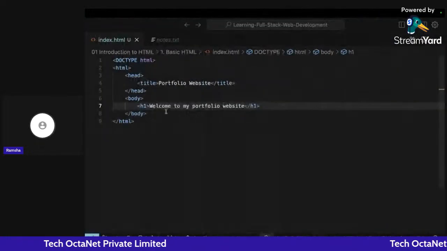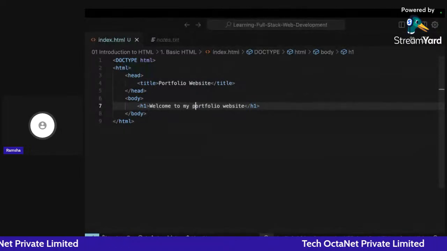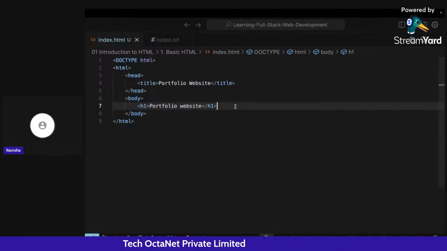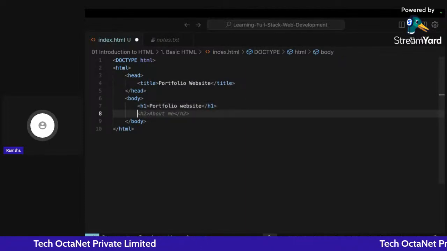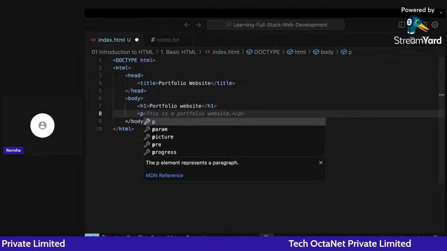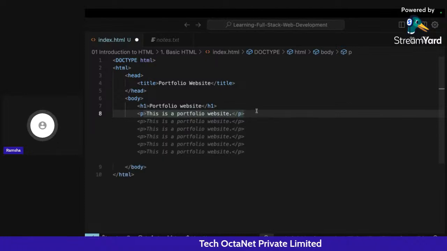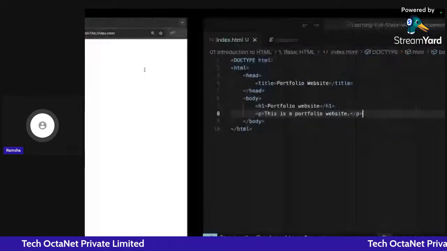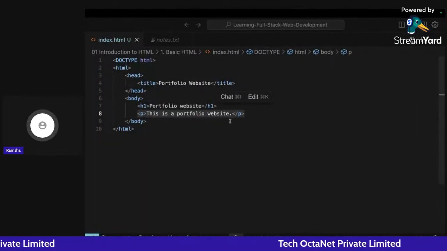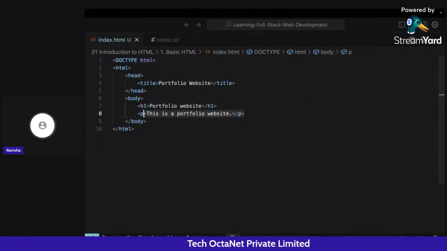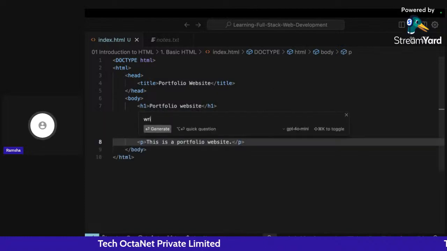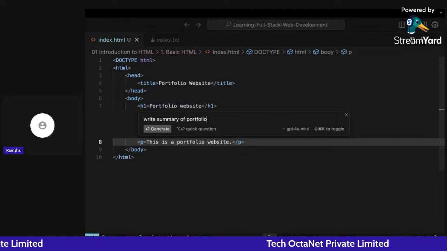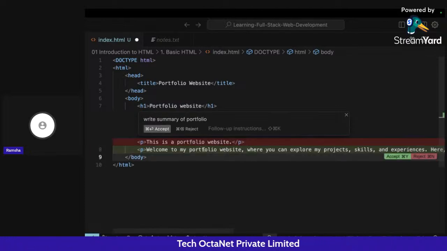Now what I will do here is write a bigger heading for only portfolio website, and I will add a paragraph here displaying that this is a portfolio website. So I have added this particular web page. Or I can add a simple summary of my portfolio here. So I can say, write summary of portfolio, and if I click, it will generate some text for me.